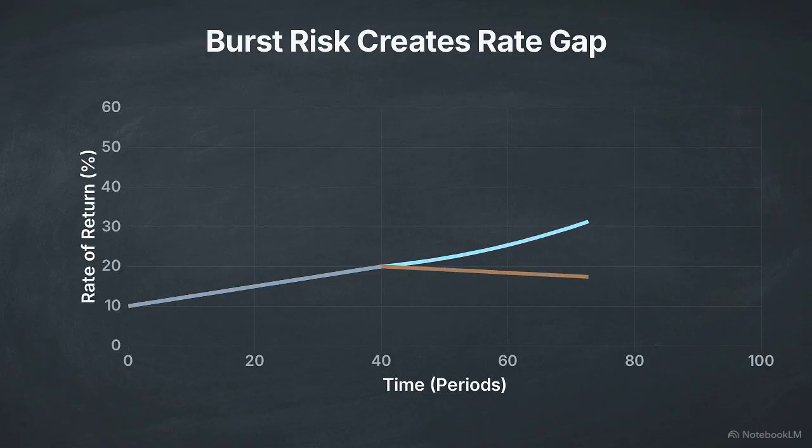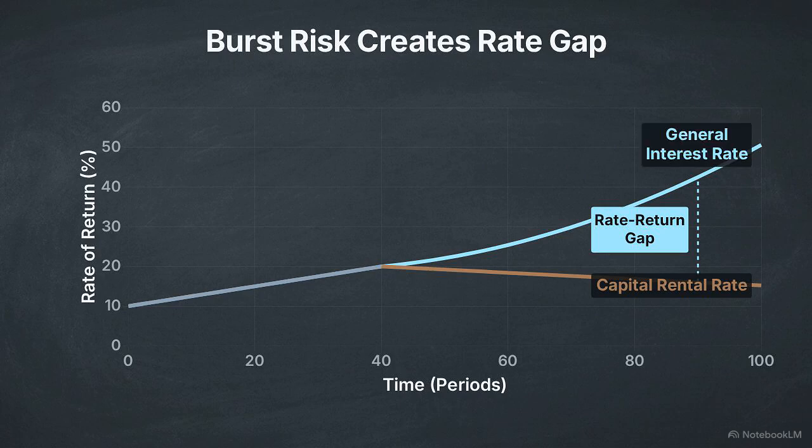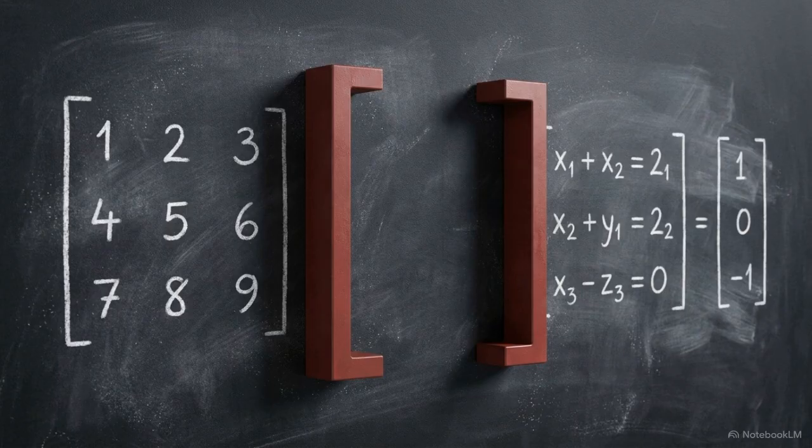This resulting divergence is explicitly defined in the model as the rate return gap. The lower line represents the capital rental rate, which adjusts downward to accurately reflect the true physical productivity of the accumulated capital. The upper line is the general interest rate, which is forced upward by the market to absorb the heavy premium demanded by those stochastic bubbles.